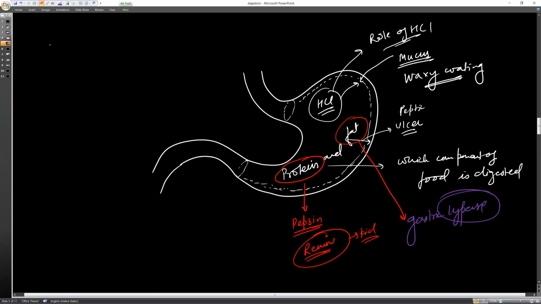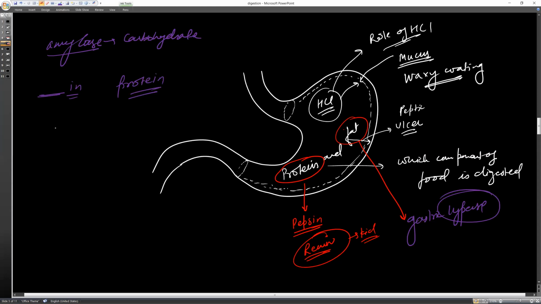So when you hear the word amylase, it means carbohydrate digestion. When you hear words like pepsin, renin, trypsin, the ending should be "in". If the enzyme name ends with "in", like protein also ends with "in", then it is a protein digestive enzyme.